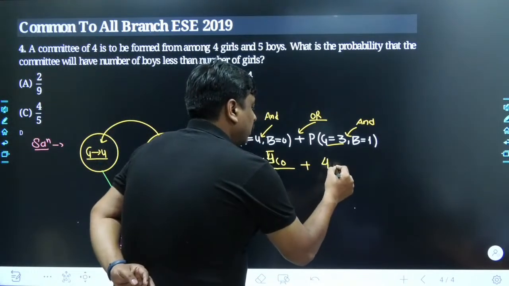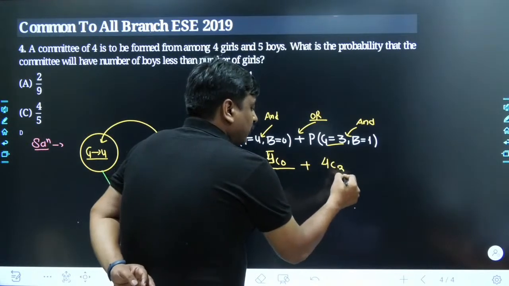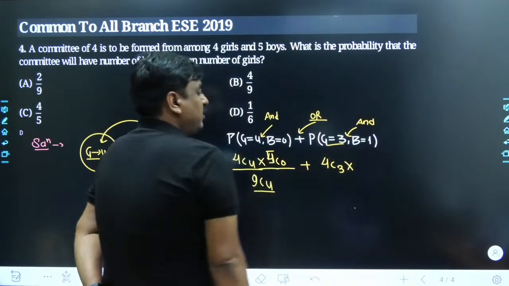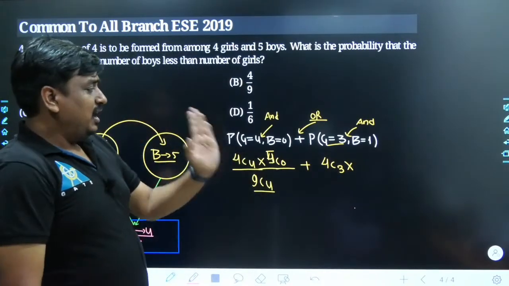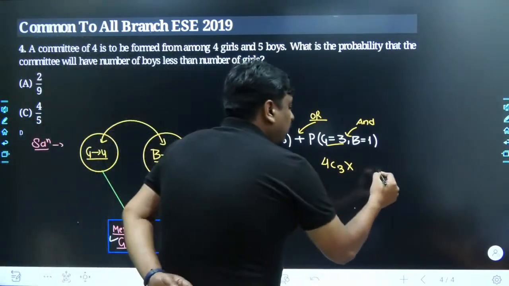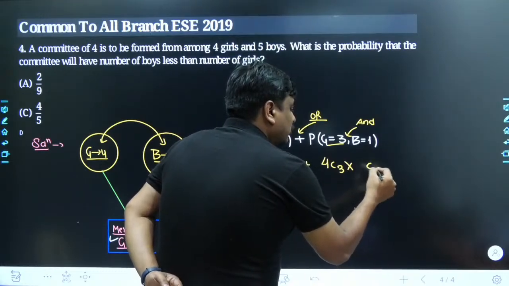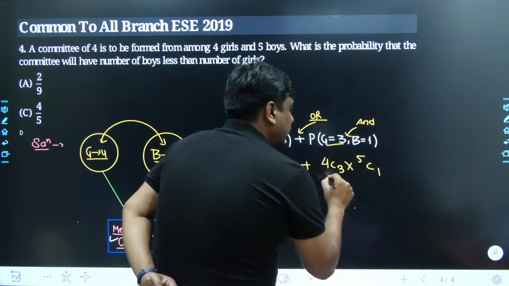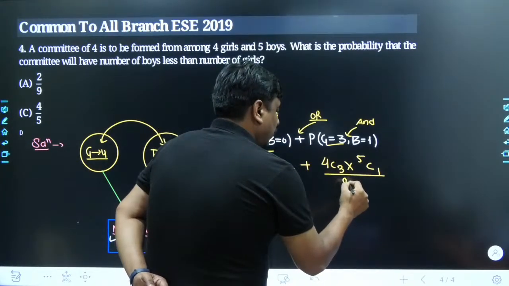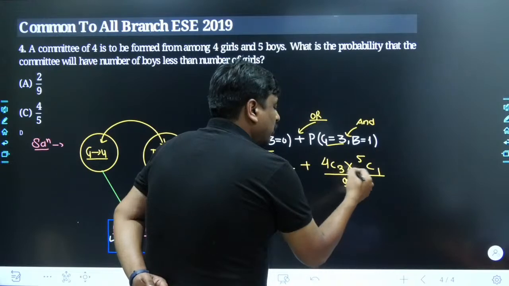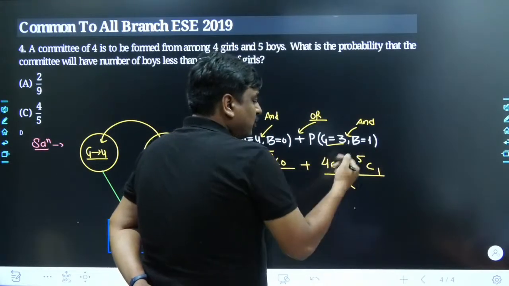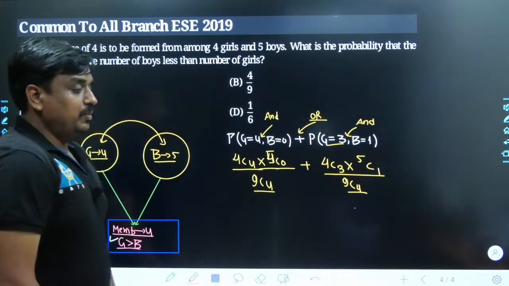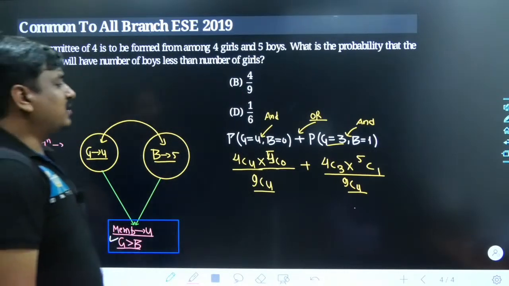So here is the selection of 3 girls out of 4 girls, and the word AND is reflected in terms of multiplication, and 1 boy has to be selected out of 5 boys. At the denominator, 4 members have been extracted out of a total of 9 people. Could you exactly understand what I'm saying?